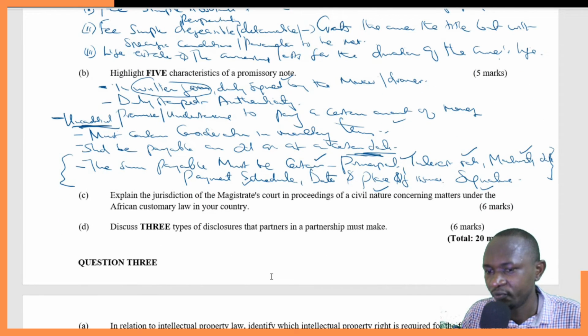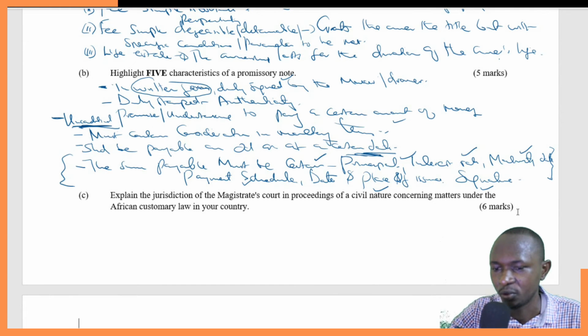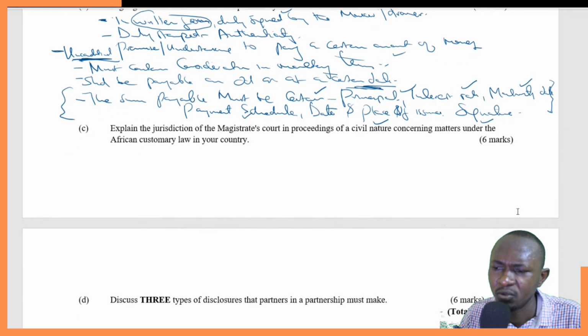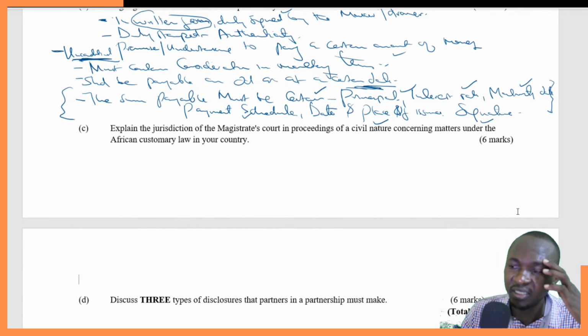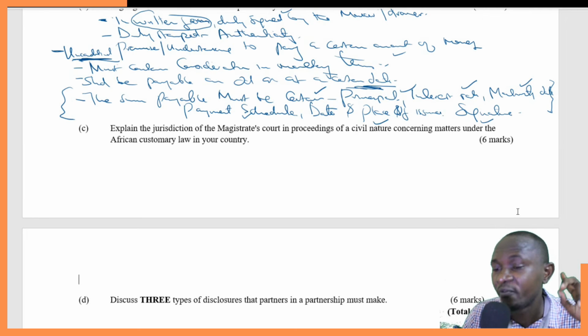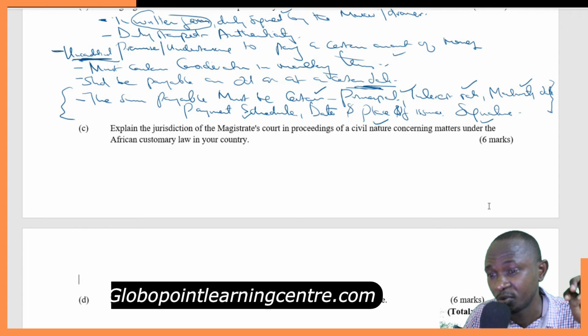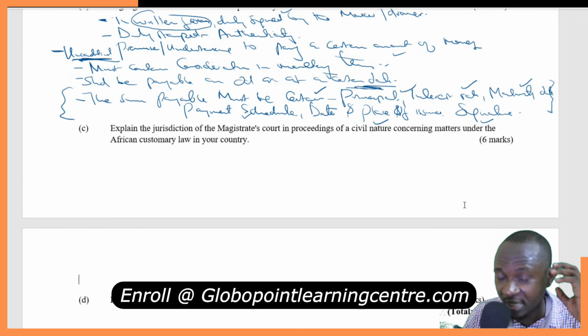So let's move to the next question. The next part of this question. Explain the jurisdiction of the magistrate's court in proceedings of a civil nature. Explain the jurisdiction of the magistrate's court in proceedings of a civil nature concerning matters under the African customary law in your country. Oh, this question was not so specific which country. They are just talking about in your country.